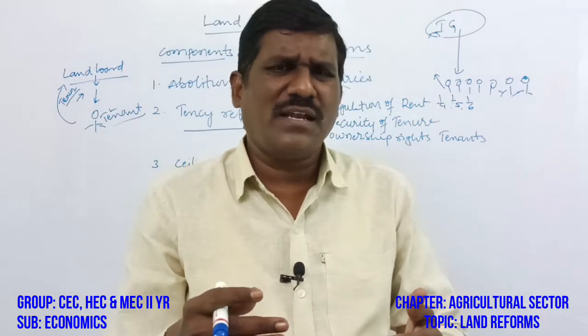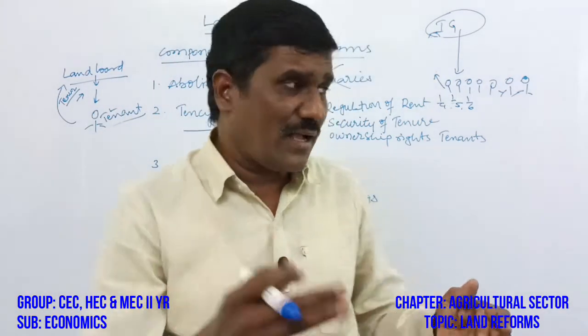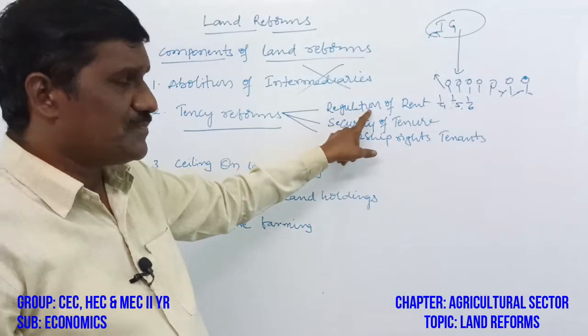The states are independent to declare the regulation of rent.